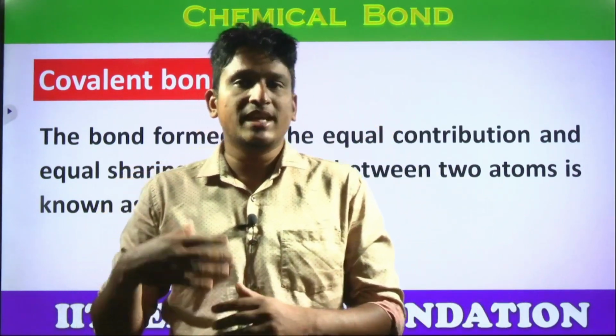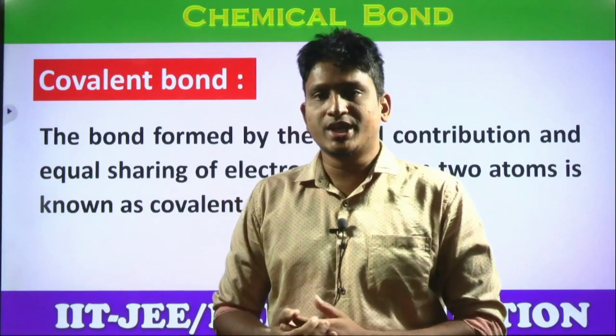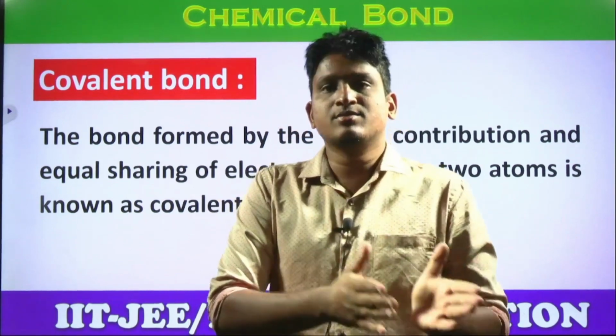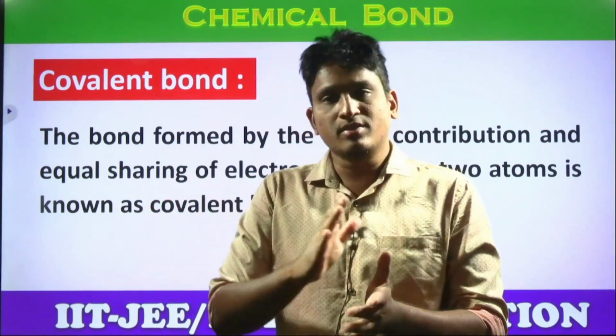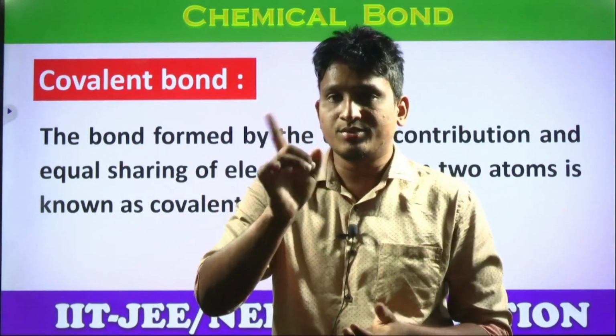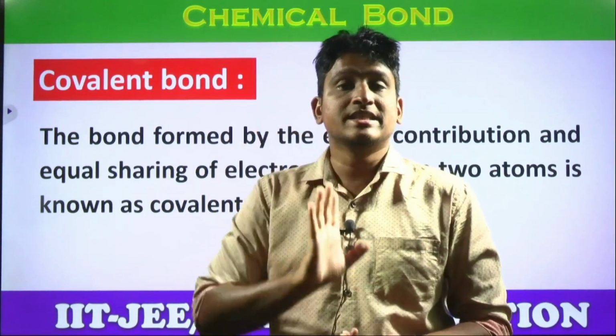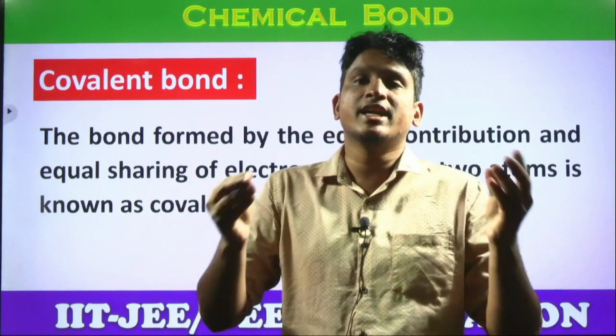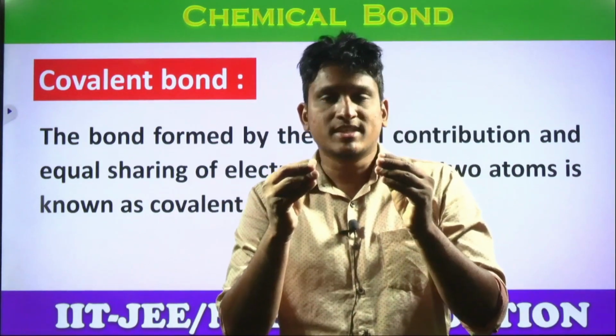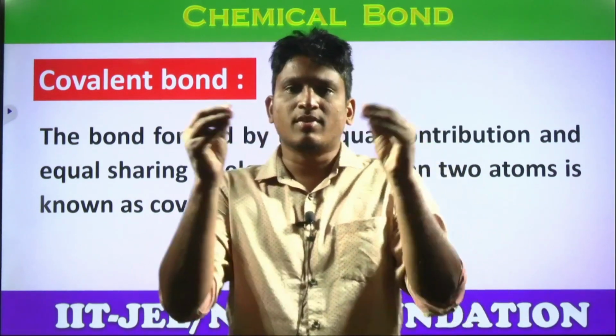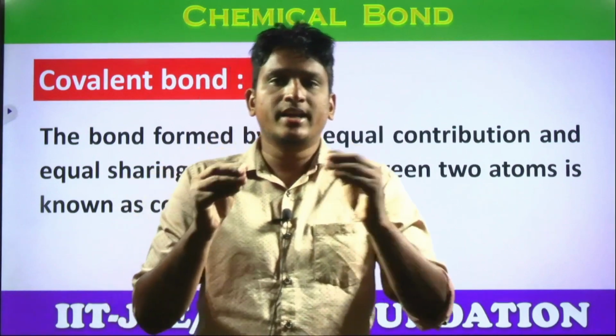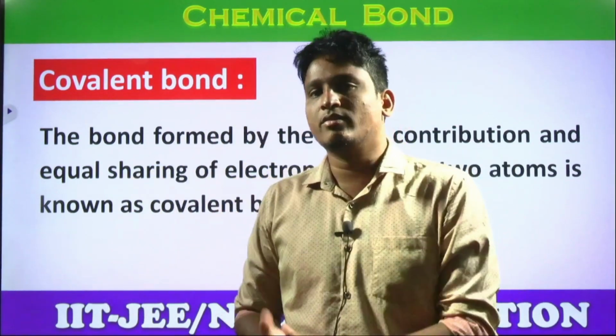What is the meaning of equal contribution or equal sharing? If an element gives one electron, the other element also gives one electron. Here giving means not losing electrons, and nothing is gaining electrons, students. Here they are sharing electrons. What is happening here? They are sharing electrons. What is the difference? What is the principal idea between ionic and covalent bonding?